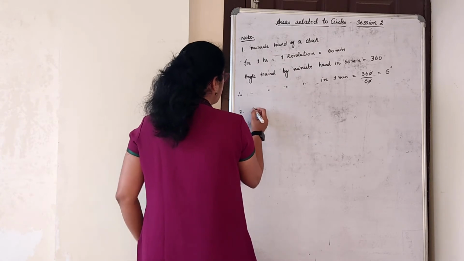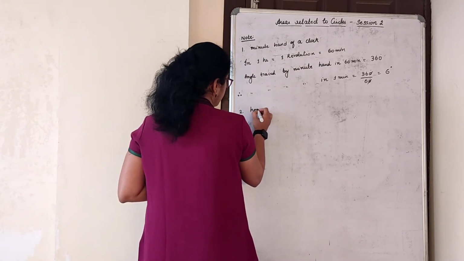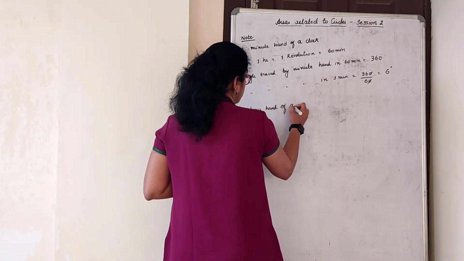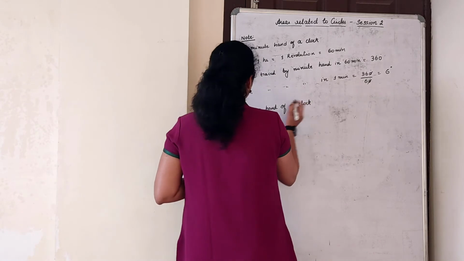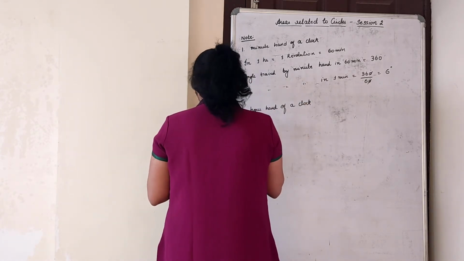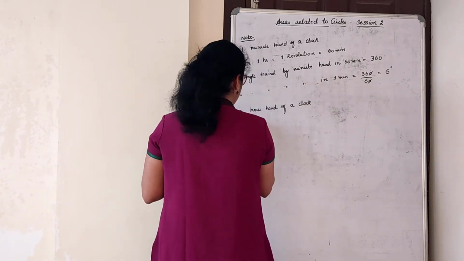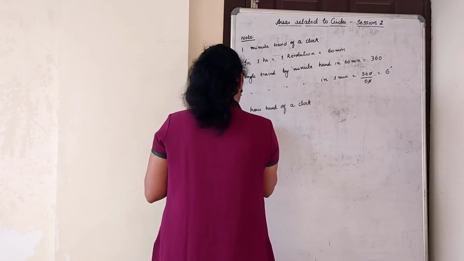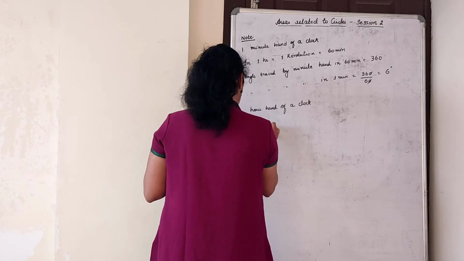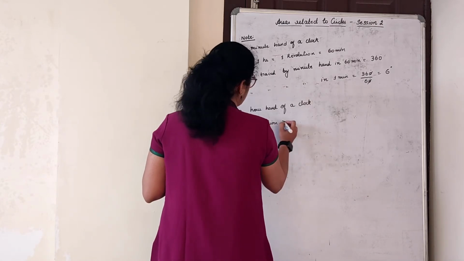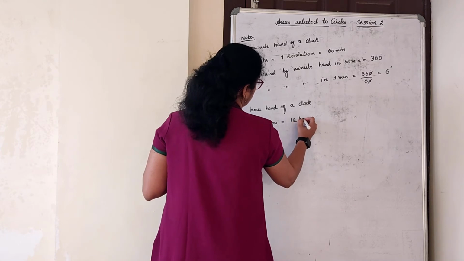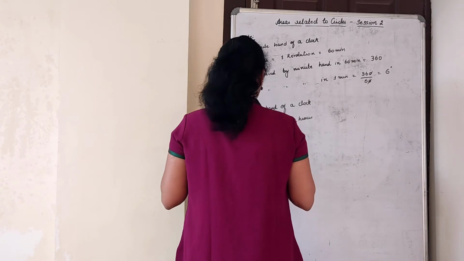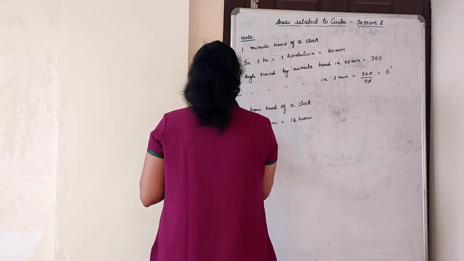Now we will talk about the hour hand of a clock. This also we can consider: one revolution is equal to 12 hours. It completes 1 revolution in 12 hours.